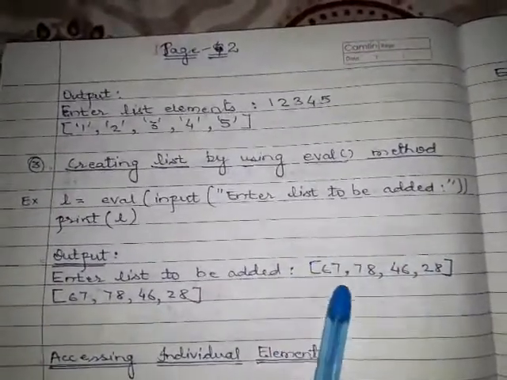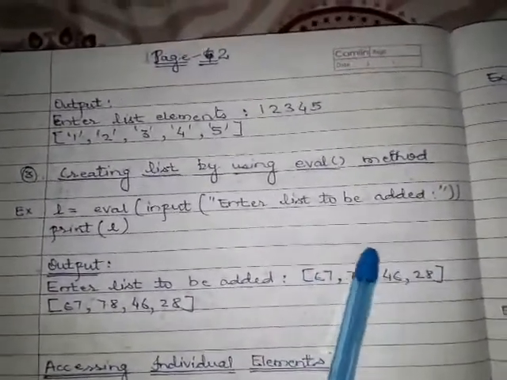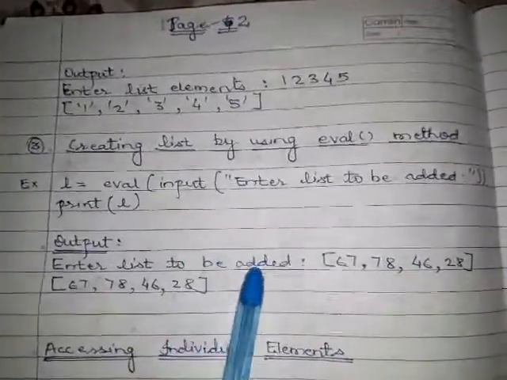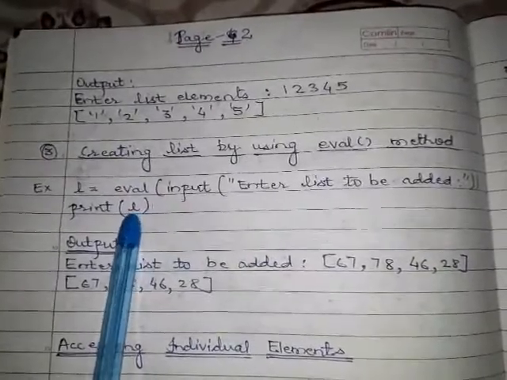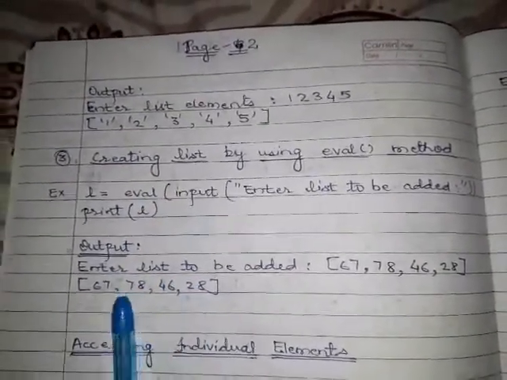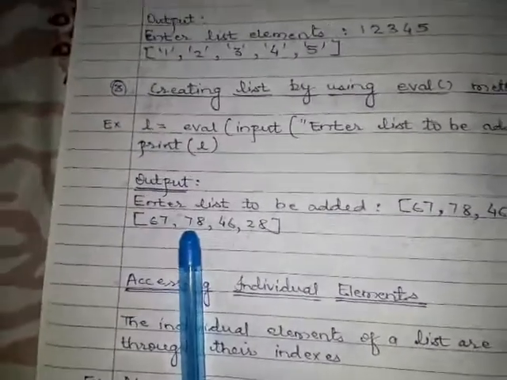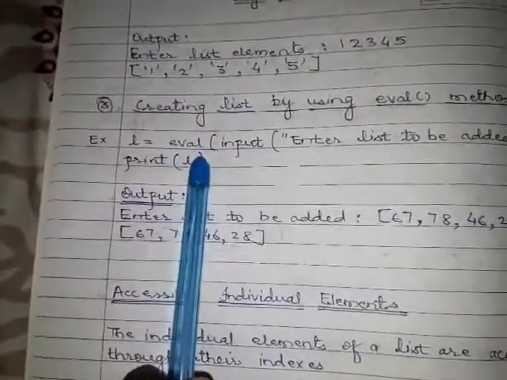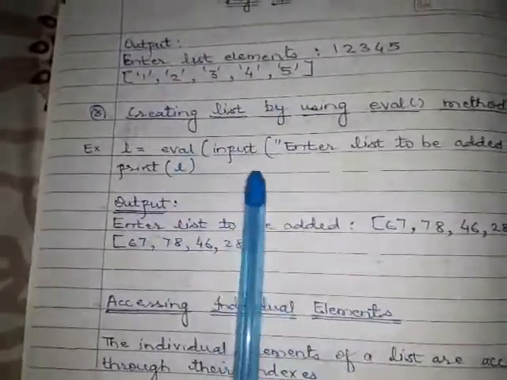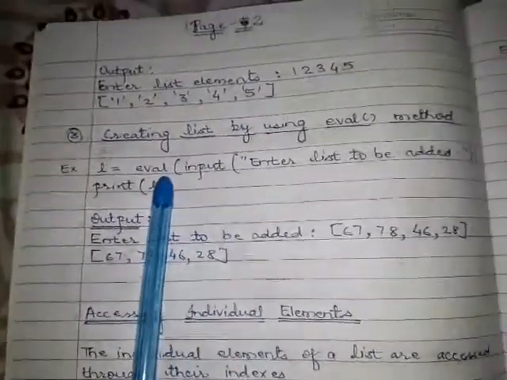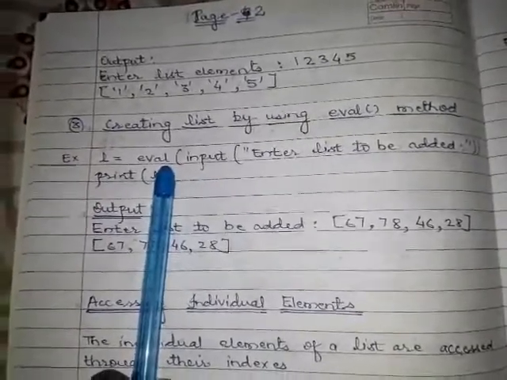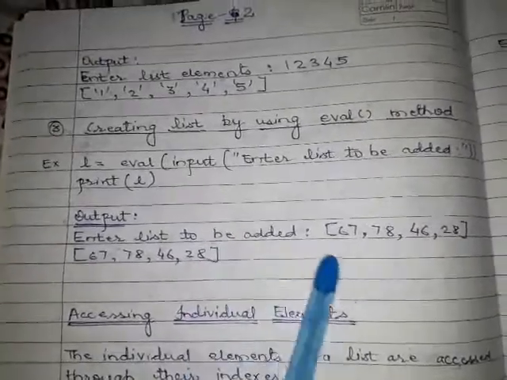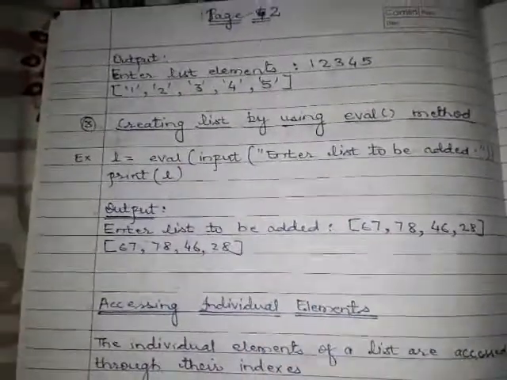So this input is given by us in the form of a list. It is converted into the list as it is, and whenever I am printing variable L, it will give the list elements. So the eval method is much better than these two methods, but the eval method is not so much used in Python, but you can use it whenever you need it. So this is another way to create a list.